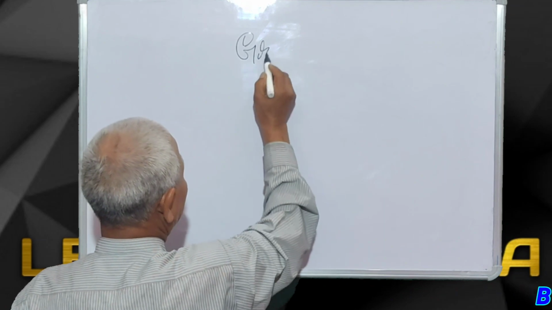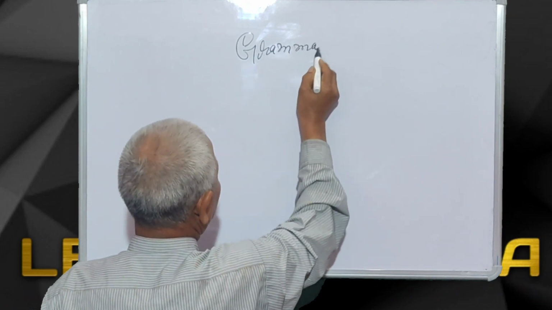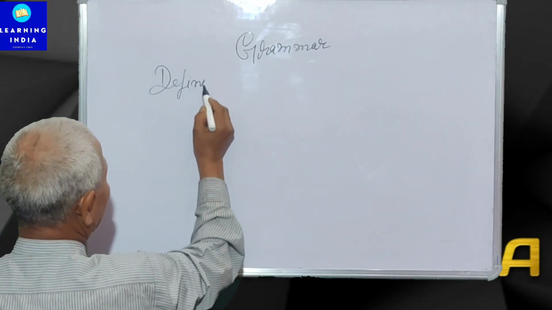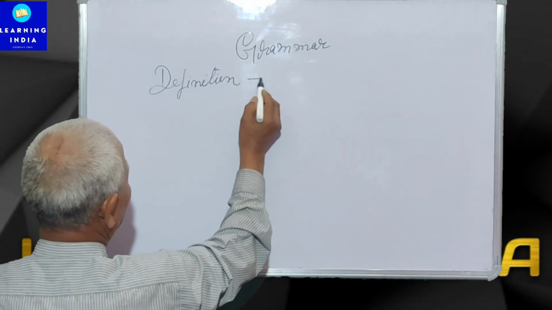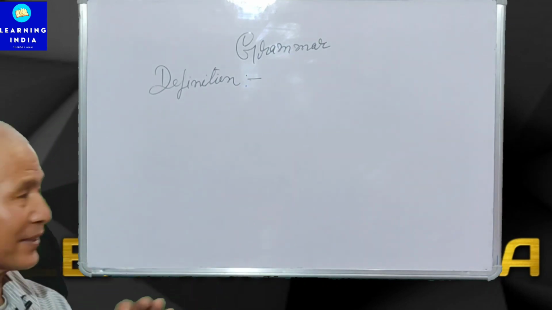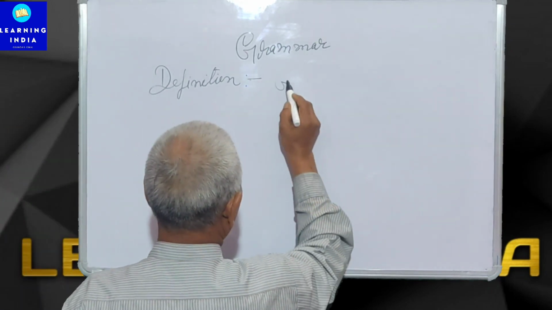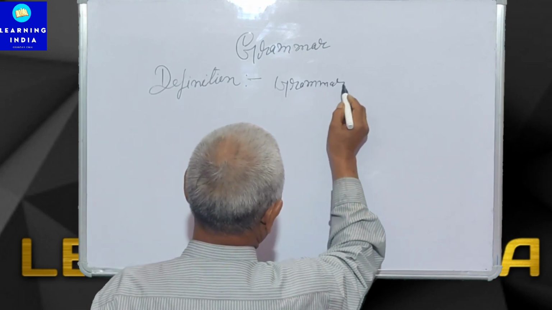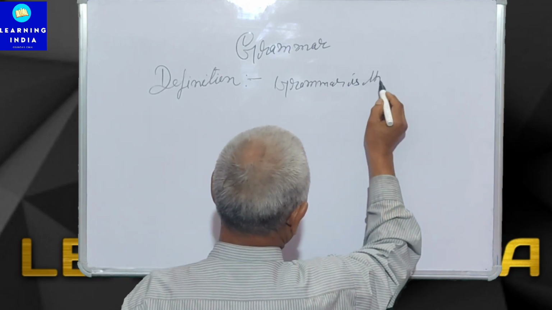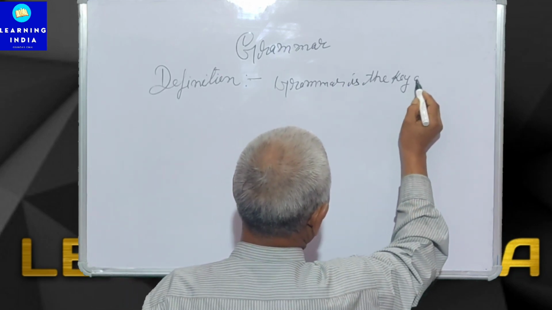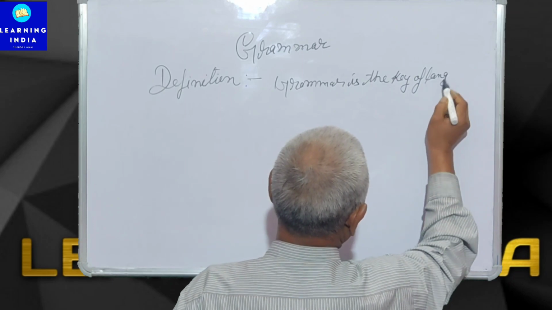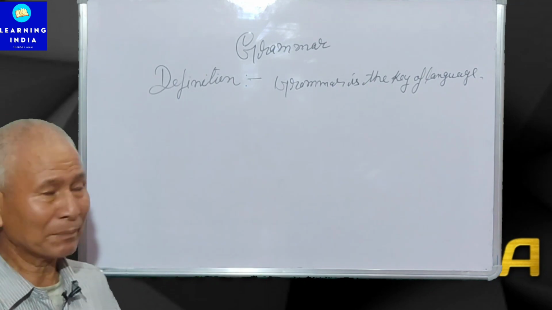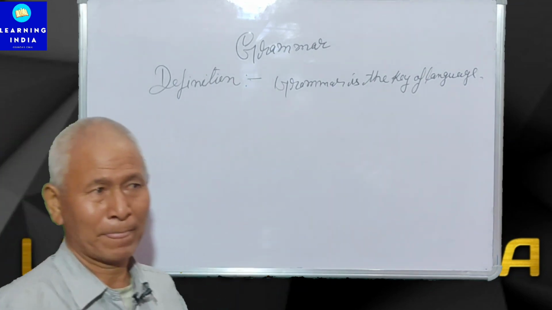Grammar. Definition. Very short sentence. Definition of grammar: Grammar is the key of language.